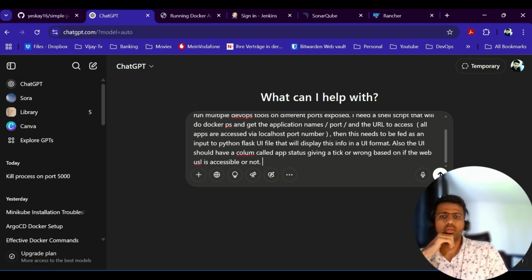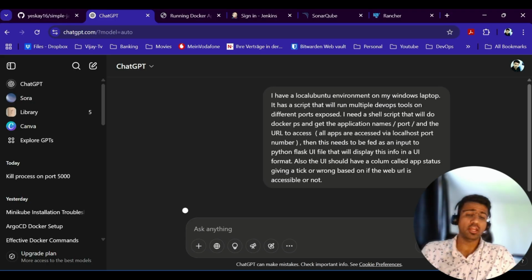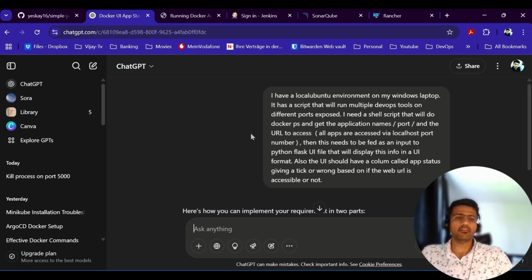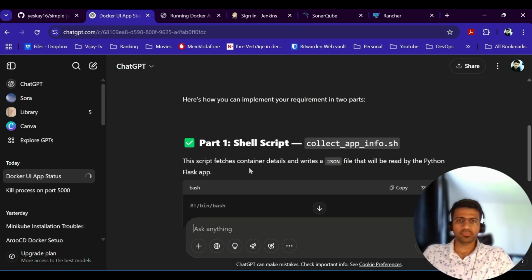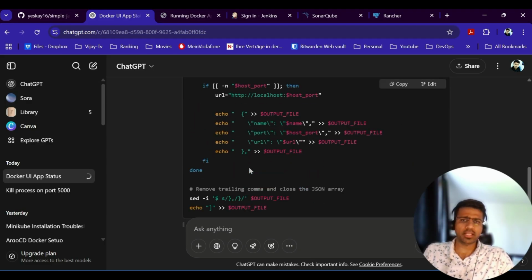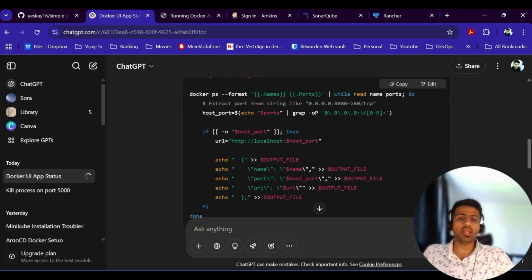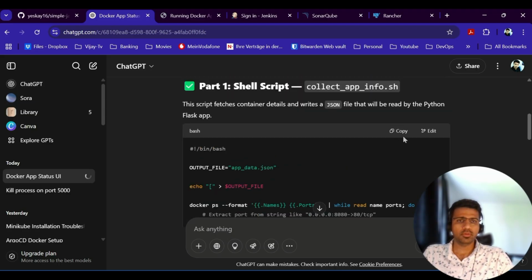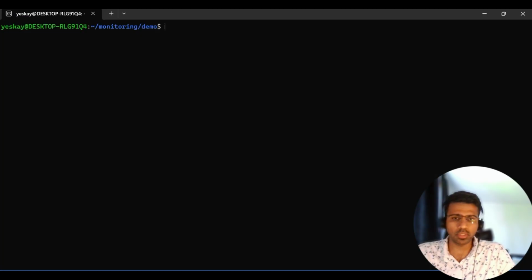Forget about the typos. ChatGPT or any AI is smart enough to understand it, and it just gives you a clean file. I'm not going to run through what exactly happens here right now. Let's just blindly go ahead and copy stuff. And it says collect_app_info.sh. Okay, all right, let me do that.